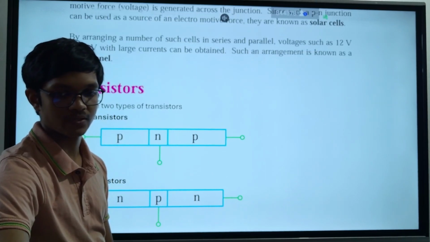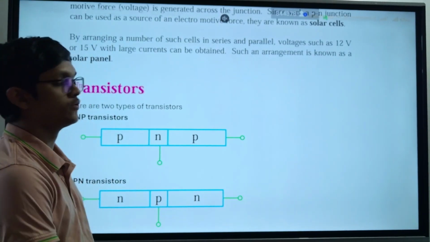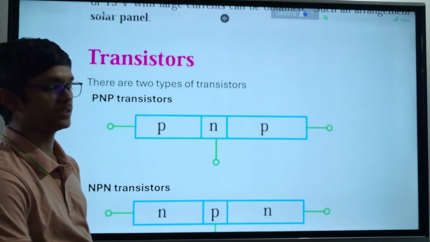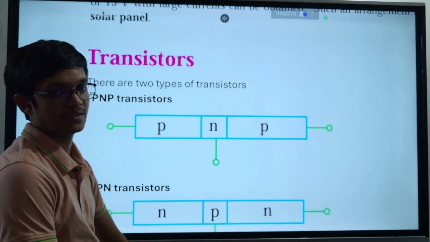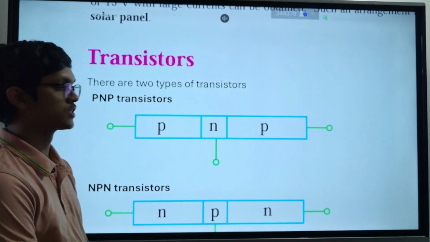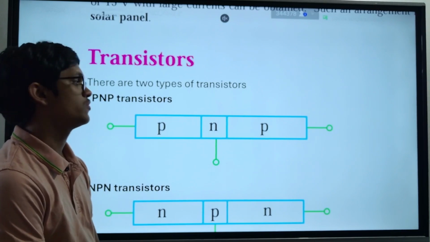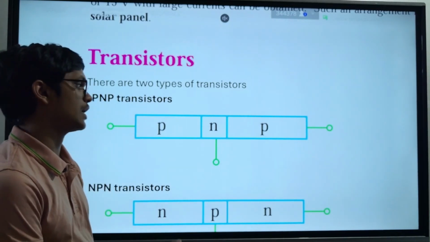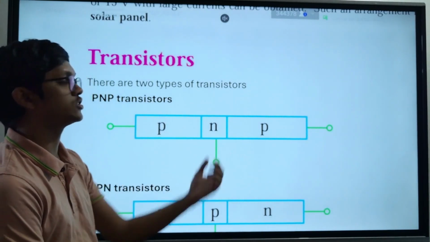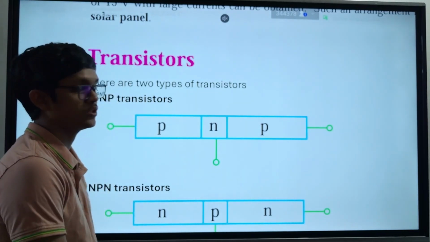Okay, so what are these transistors? How do they work? Actually, when we talk about transistors, it is nothing new. In transistors, it's just two p-n junctions. Initially we learned something called diodes, and in a diode we had one p-n junction. Here we have two p-n junctions.